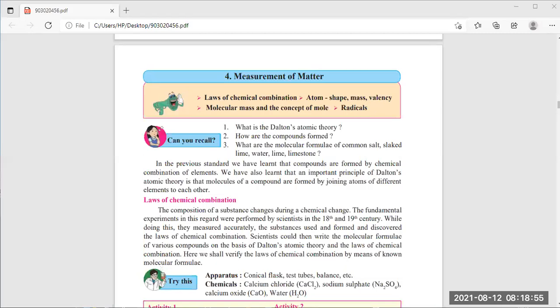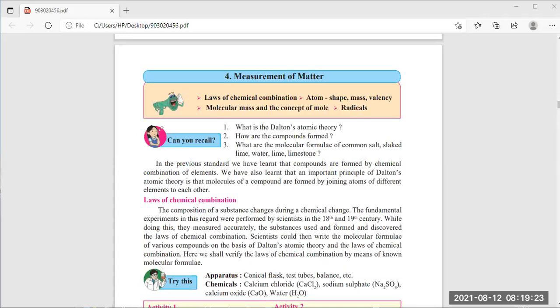Who will tell me the formula for water? Water, what is the formula? Nobody knows? H2O. Then what is the formula for common salt? Common salt means sodium chloride. It's NaCl.